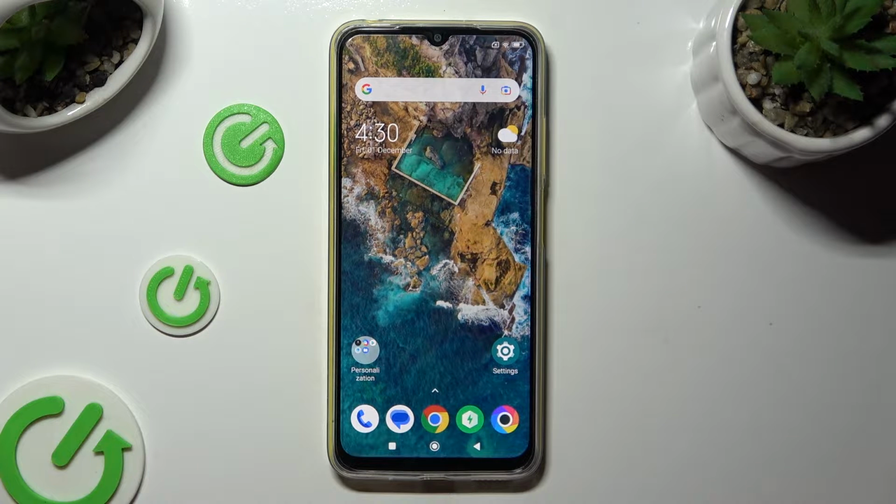Hi! In front of me is POCO M4 and today I would like to show you how you can set up an alarm clock.